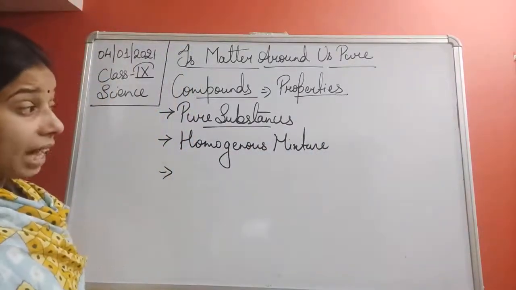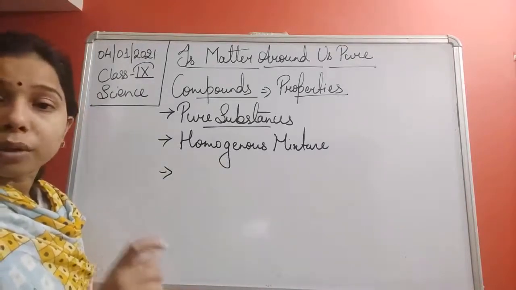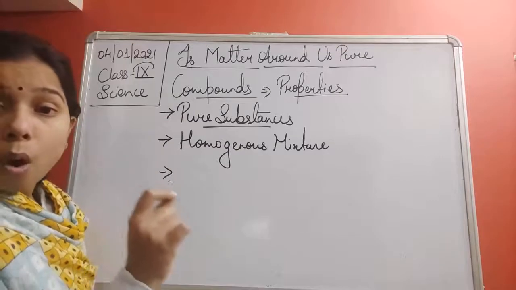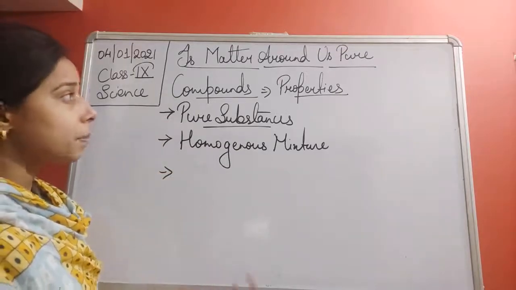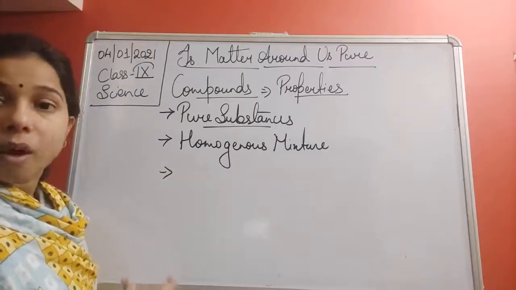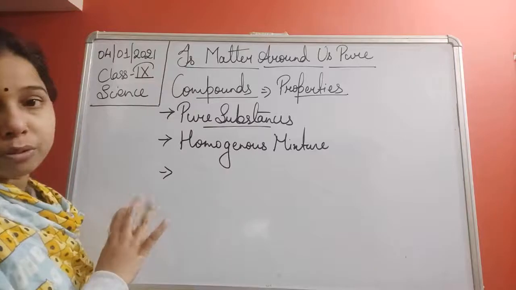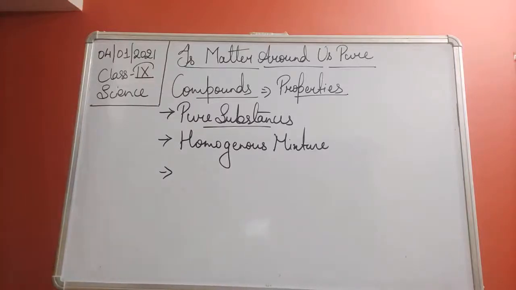Now we have seen here one thing: a molecule is the smallest particle of the compound. It means a compound consists of a lot of molecules. A lot of molecules are present in the compound.